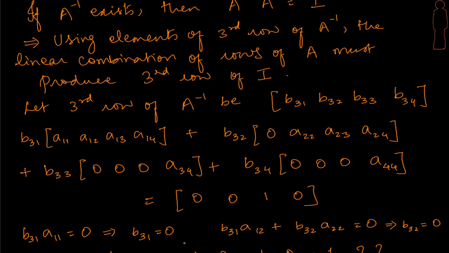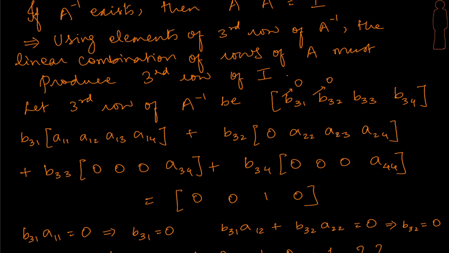Great. Let's try and look at the second scalar. So for that, look at the second element in each row. B31 times A12, B32 times A22, but these two again are zeros here, B33 0 and B34 0. Therefore, these two must give us the second element here, which is 0. Now we have already found that B31 is 0, and what does that tell us? That this part must go to 0, which means that B32 also is becoming 0. So we have derived two elements in the third row of A inverse. We find that this has gone to 0 as well as this has gone to 0. Okay, what is left? Let's try the third element. B31 times A13, we know that this is 0, so there is no contribution from here.